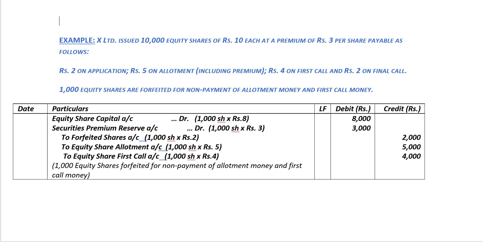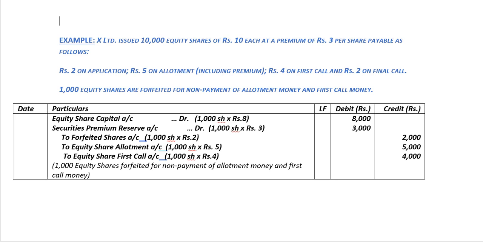1,000 equity shares are forfeited for the non-payment of allotment money and the first call money. Now, since the question mentions that only the allotment money and the first call money is not paid, it would mean that the final call has not yet been made by the company, which means the company has called up only rupees 8 per share.